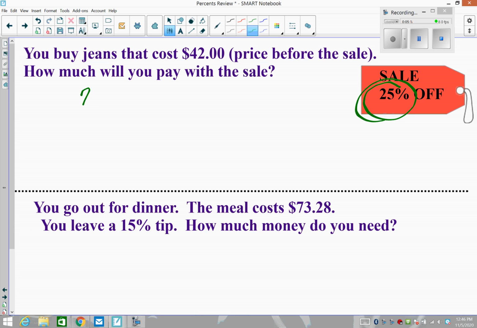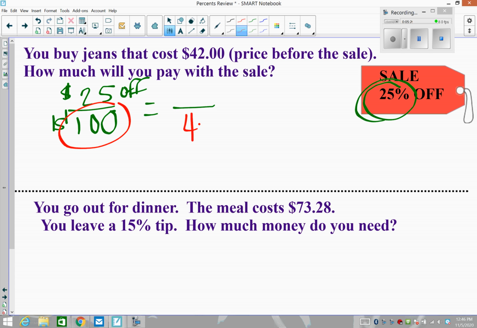So $25 out of 100. If it were $100, you would get to take 25 off. But it's not 100, it's $42. So you have to figure out how much you get to take off first, and then you can figure out how much you pay. So let's take cross products and solve, figuring out the discount.